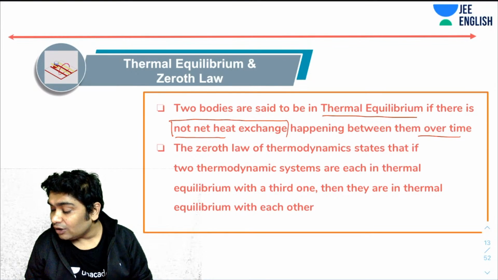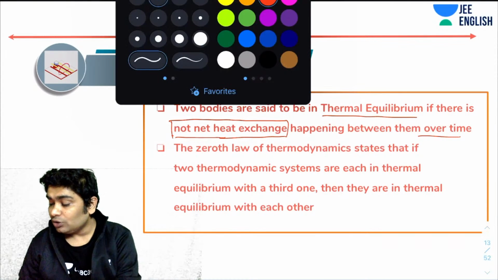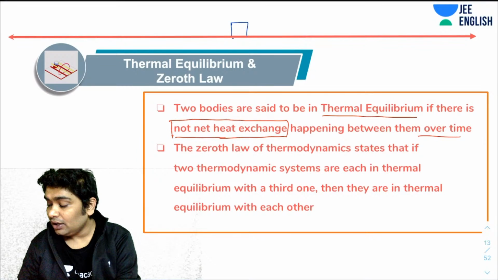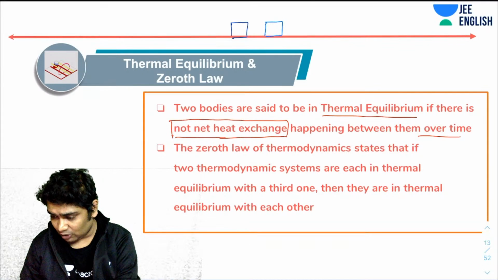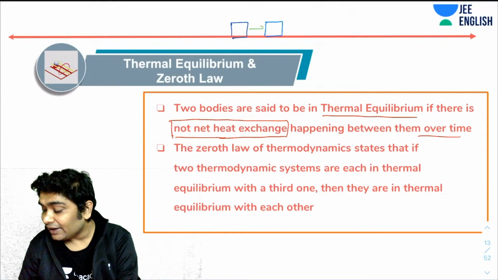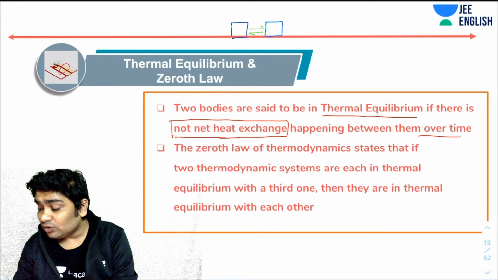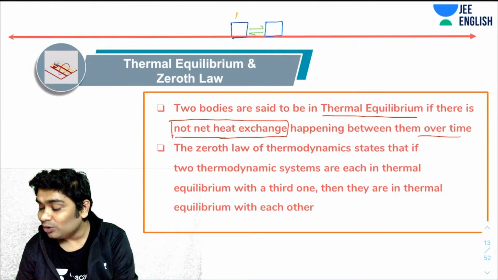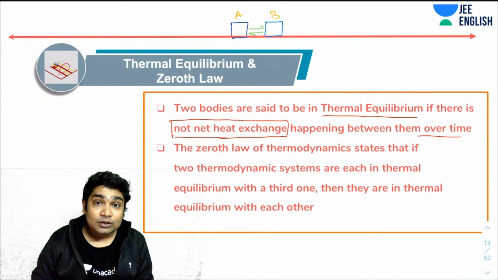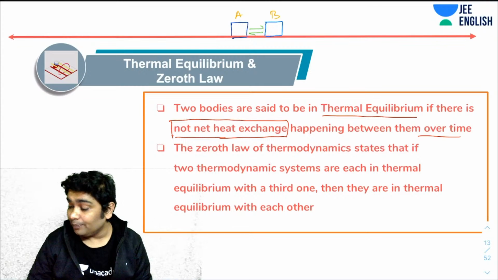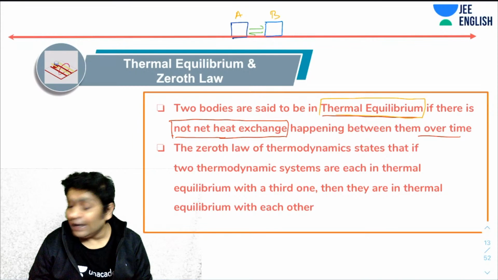So we don't say that they're not exchanging heat, but there should be no net exchange of heat, which means imagine two bodies which are kept near each other. Imagine they are exchanging heat. They will always be exchanging heat. We will study about that later. But if the amount of heat that body A is giving to B is equal to the amount of heat that body B is giving back to A, then there is no net heat exchange happening, and then the two bodies are said to be in thermal equilibrium. That is what thermal equilibrium is, when no net heat exchange happens.